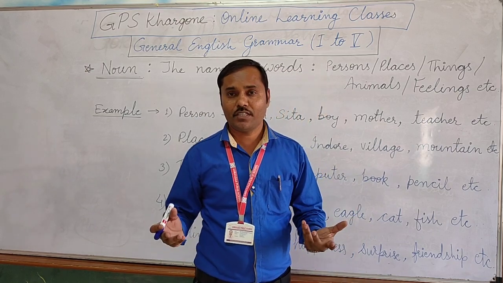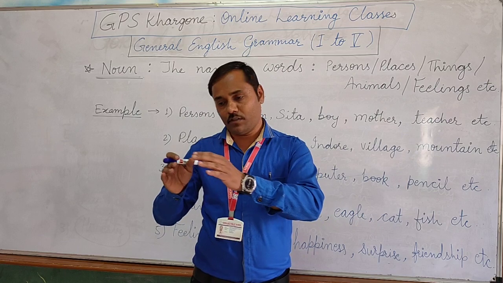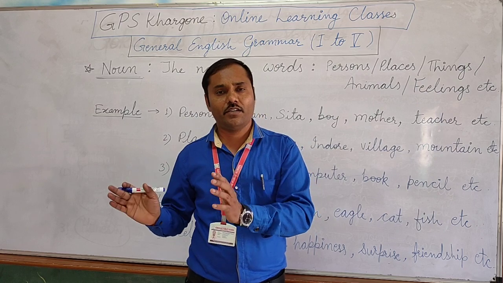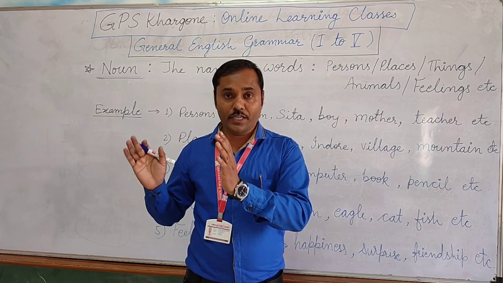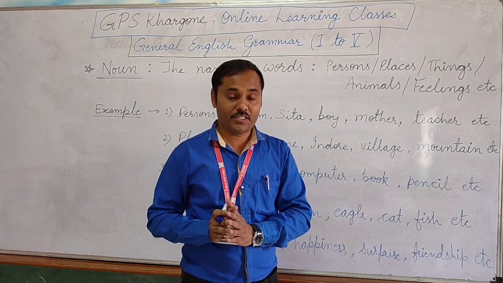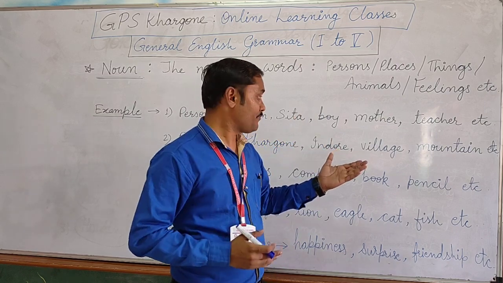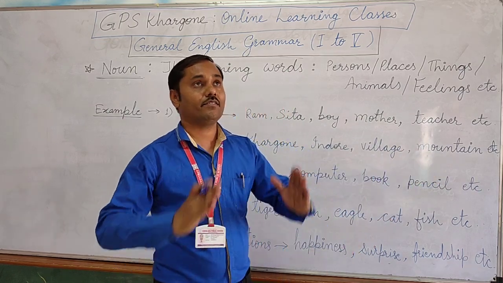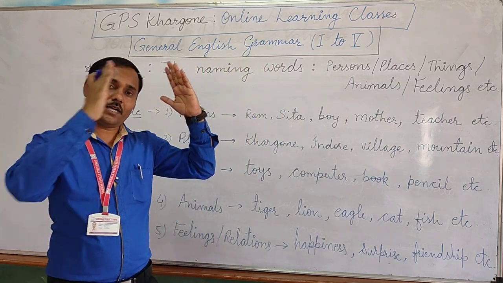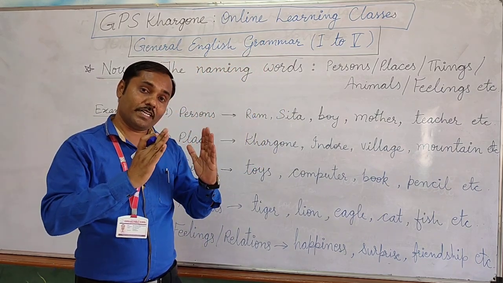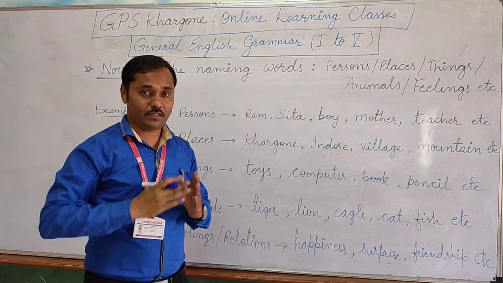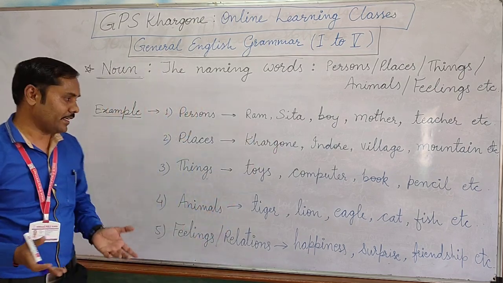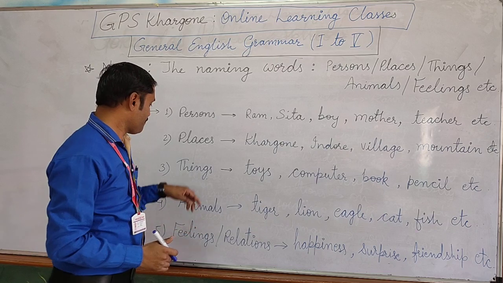Now, villages, cities, towns, these are the names given for a particular category of places. It is not an individual place, but a category of place where we call it rural areas. City, which we call urban areas. Mountain is also a name of a place where the land is higher than the plains. So that type of place is also given a name, that is mountain. The high altitude areas are called mountains. So there are different names given to different places.